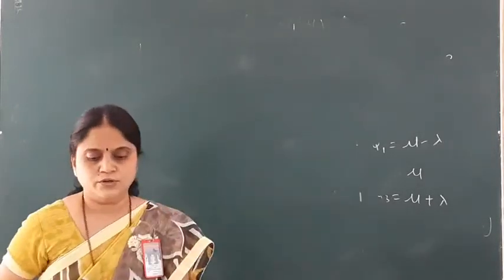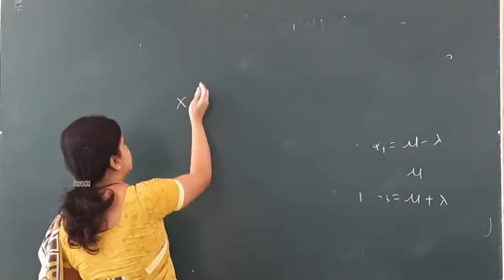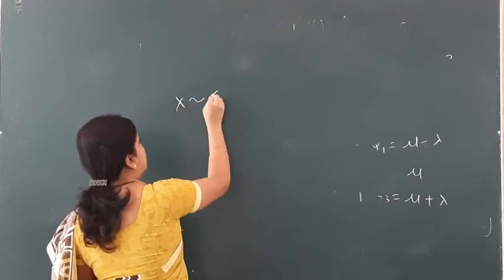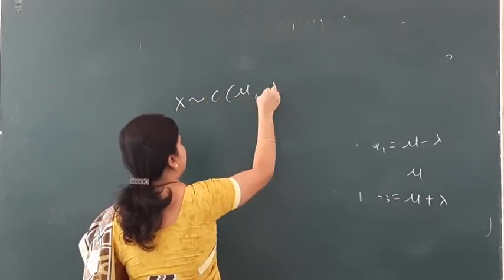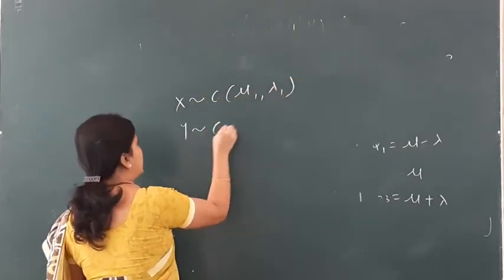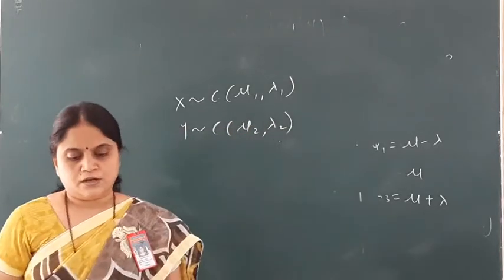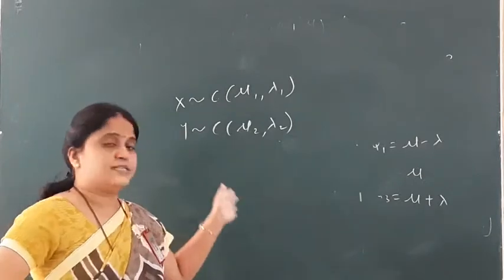Suppose I have two random variables: x has Cauchy distribution with mu1, lambda1 and y has Cauchy distribution with mu2, lambda2 respectively, and obviously x and y are independent.